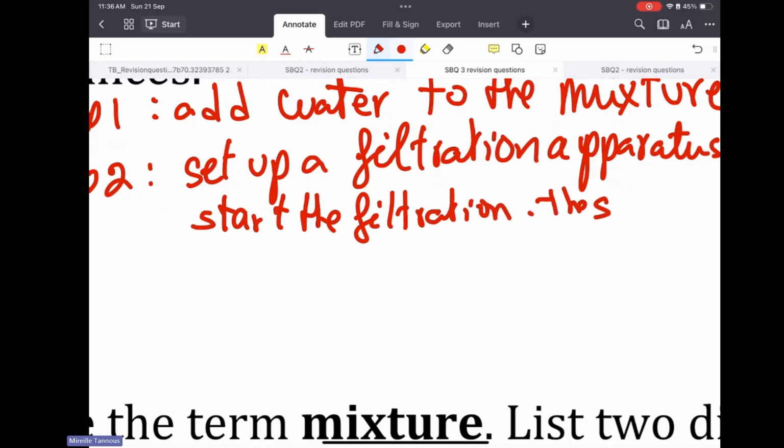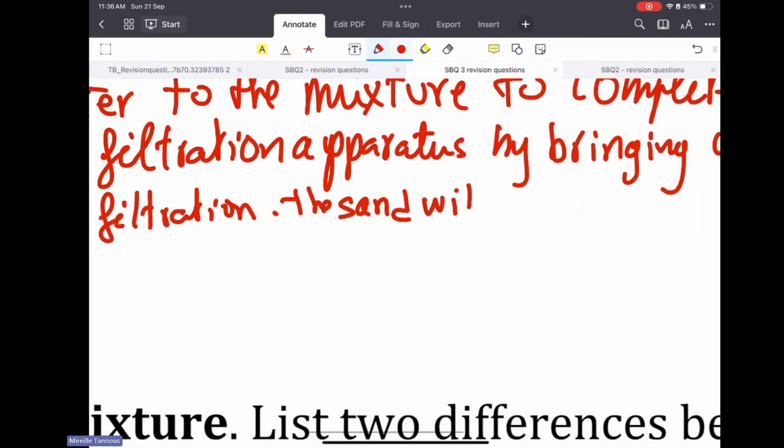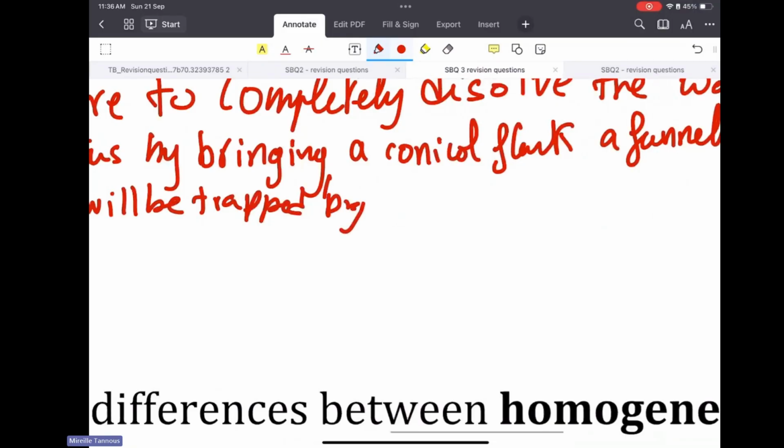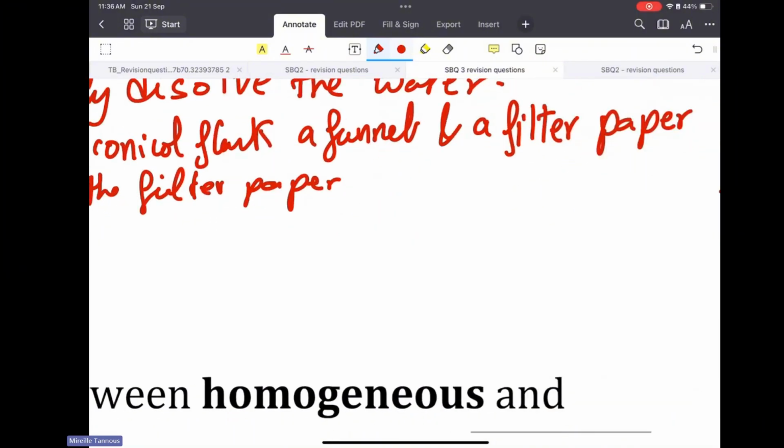The solid, the sand, will be trapped by the filter paper, and in this part it's going to be called the residue.